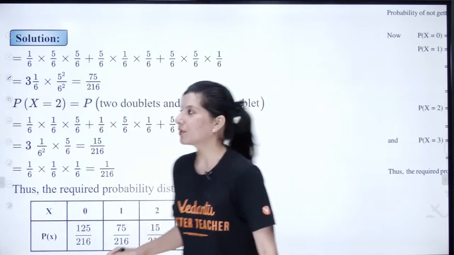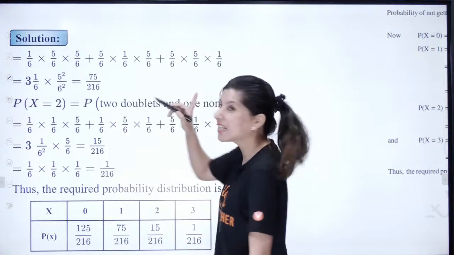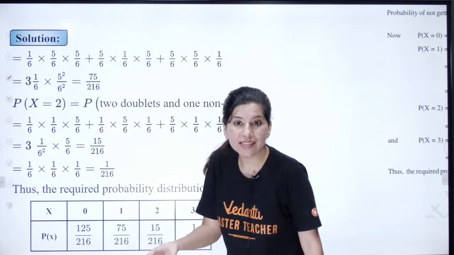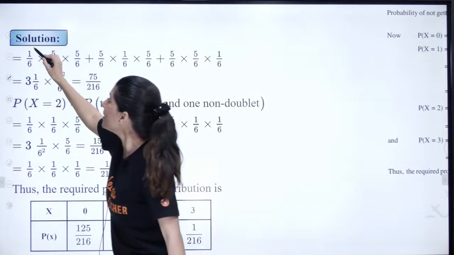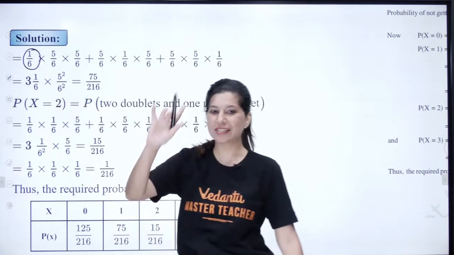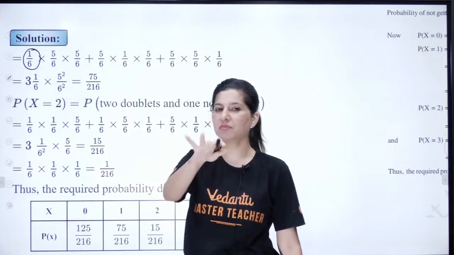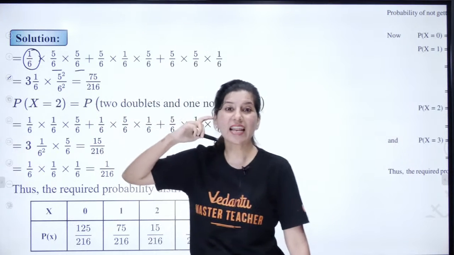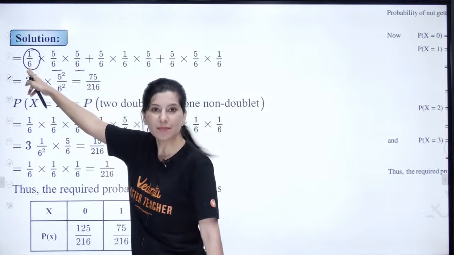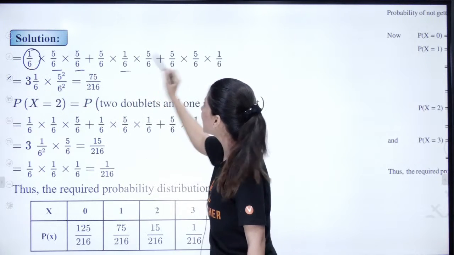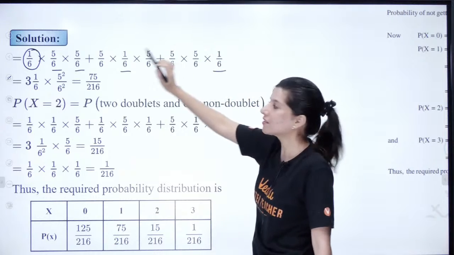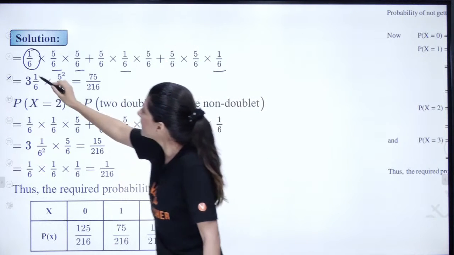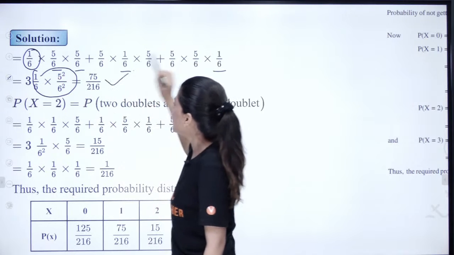Now we will talk about the probability of having a single doublet, right? So I throw the dice and I got the doublet. Second time I throw, I am not getting a doublet, and third time I am not getting a doublet, right? And this can happen 3 ways. Like in the first chance I am getting a doublet, in the second chance I am getting a doublet, in the third chance I am getting the doublet. That's why you can multiply by 3. So this will be 3 times this, 75 by 216.